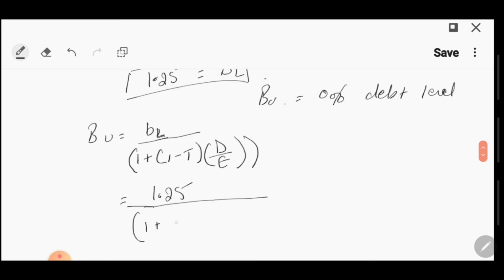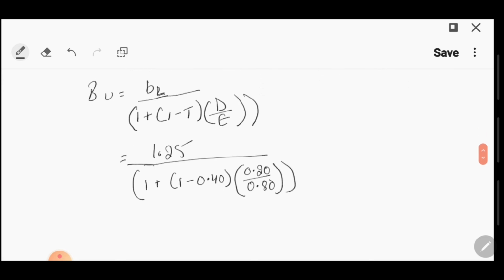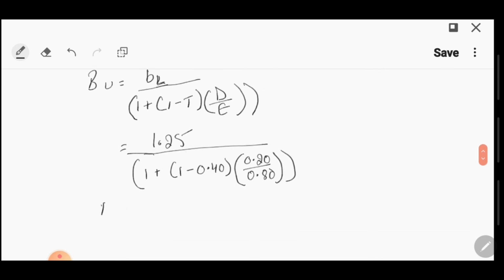This is 1 plus (1 minus tax rate). So the tax rate is 40%. Debt was 20%, so 0.2, and equity was 80%, so 0.80. So if you solve this, your beta u is coming out to be 1.087.